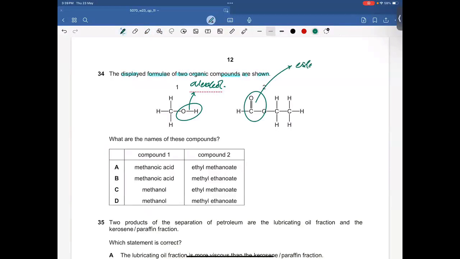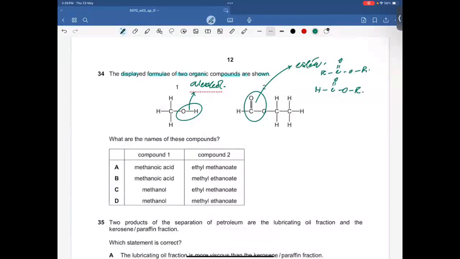And what I've told you in the class, esters are of 2 types, in which the first one is in which we have 2 alkyl groups attached to the functional group.